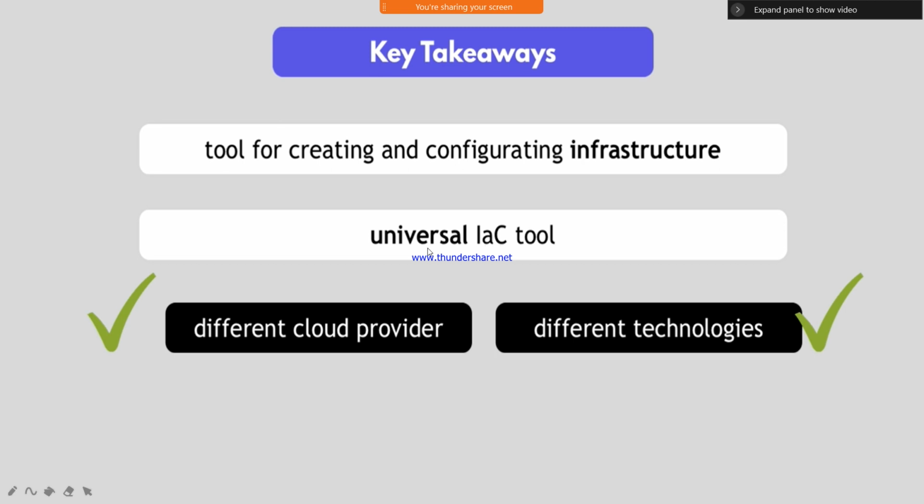IaC is nothing but universal infrastructure as code. It supports different cloud environments: AWS, Azure, Google, Oracle. It also supports different technologies, such as Java, .NET, and PHP. All the technologies it supports. Clear?